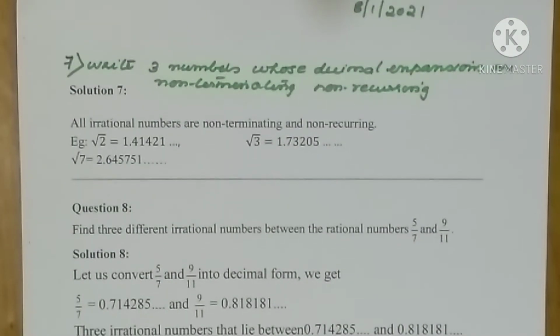Write three numbers whose decimal expansions are non-terminating, non-recurring. That means we have to find out the irrational numbers only. All irrational numbers have decimal expansions that are non-terminating, non-recurring. We have written the values root 2, root 3, root 7. If you know the values, you can add 1.41421 etc., 1.73205 etc., 2.645751 etc. It's not compulsory. You can just write root 2, root 3, root 7 as the irrational numbers.